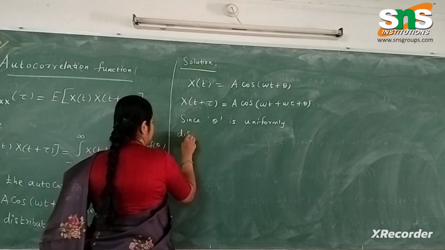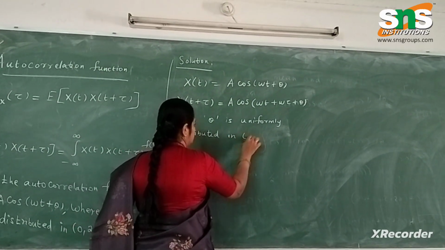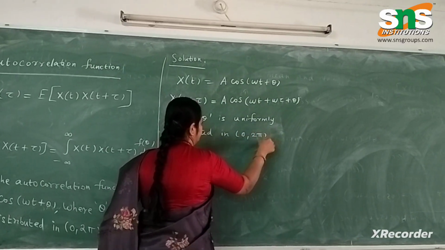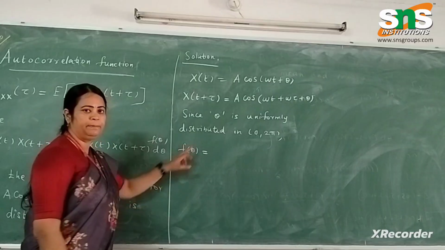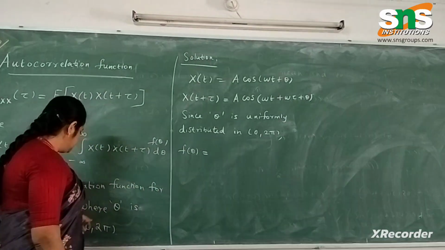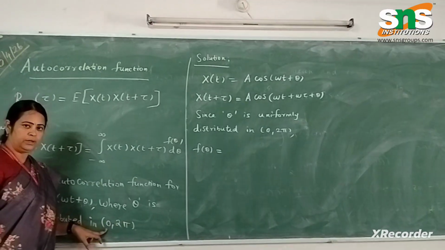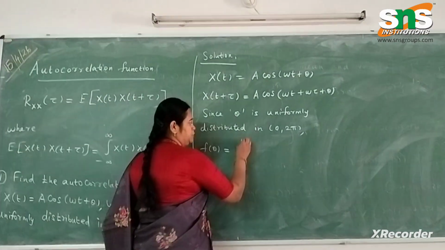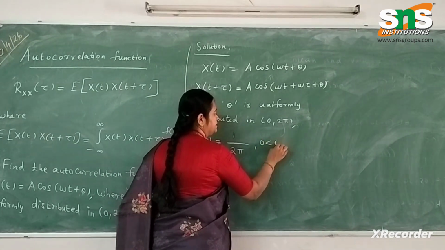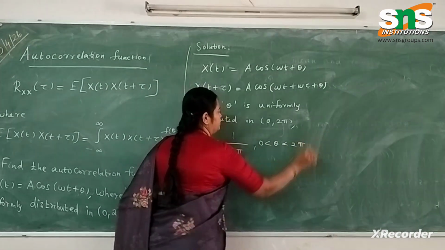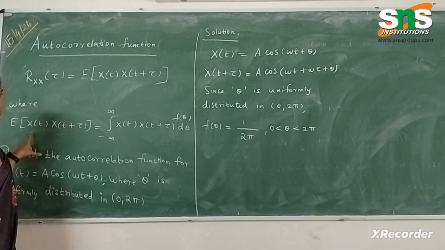Since theta is uniformly distributed in the interval 0, 2 pi, our f of theta is given by, so f of theta formula is 1 by b minus a, where b is the upper limit and a is the lower limit. Here the upper limit is 2 pi and the lower limit is 0. So you get 1 by 2 pi minus 0, that is 1 by 2 pi in the interval 0 less than theta less than 2 pi. So here all things that we needed are given.